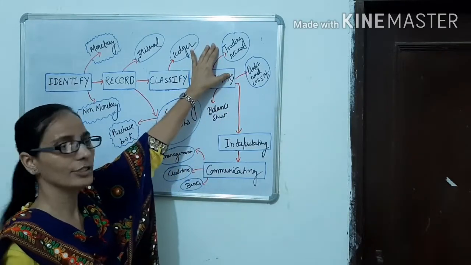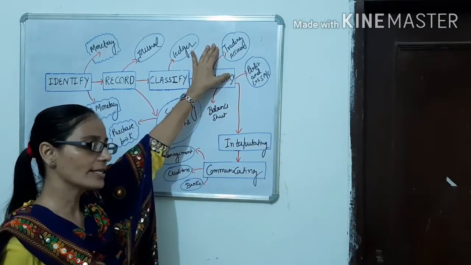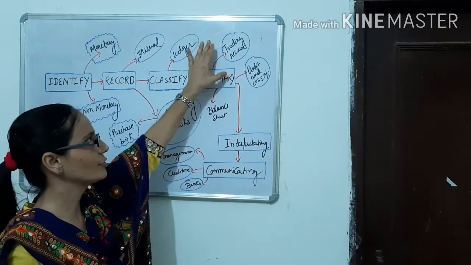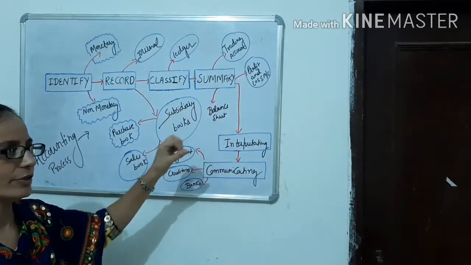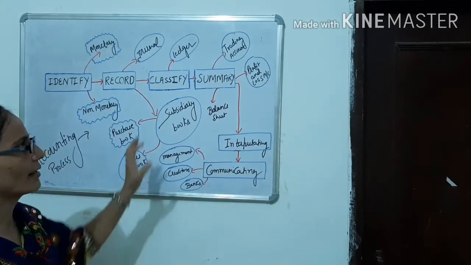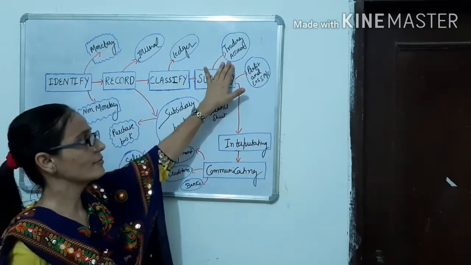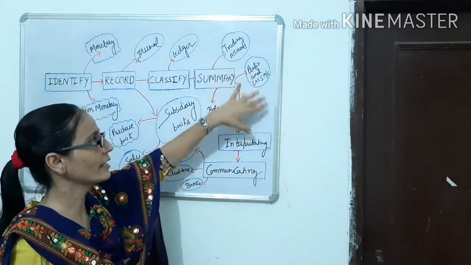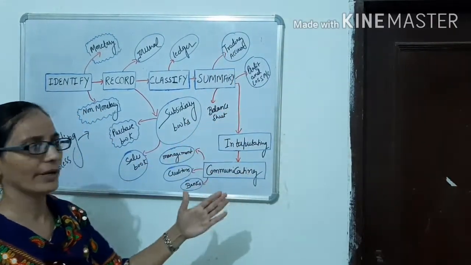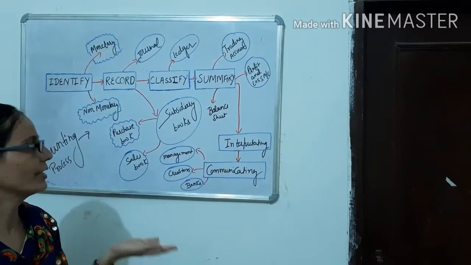Please listen to me carefully. If we are preparing a trading account, now you will ask me, ma'am, why trading? Trading is a separate account in which all the manufacturing expenses are included. It is prepared in order to find out gross profit and gross loss. Then comes profit and loss. It is prepared in order to find out net profit and net loss.